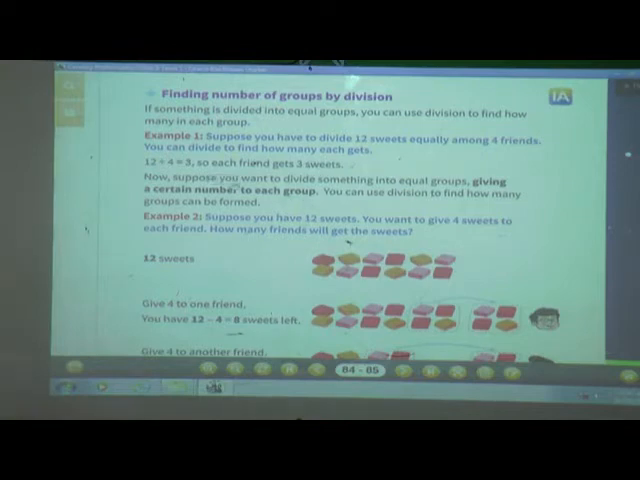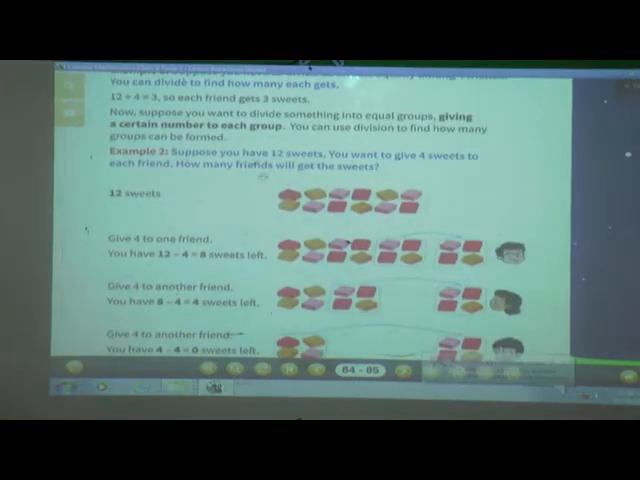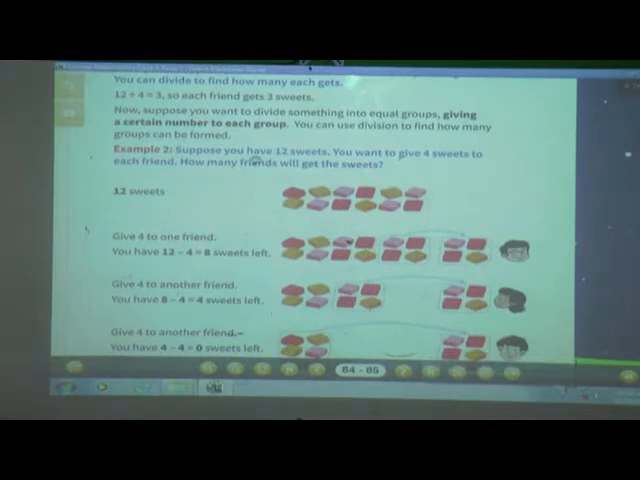Now suppose you want to divide something into equal groups, giving a certain number to each group, you can use division to find how many groups can be formed. Now one more example we will see now here. Now you have 12 sweets. Just now I told you, you have 12 sweets, and you want to give 4 sweets to each friend. Okay, how many friends will get the sweets?